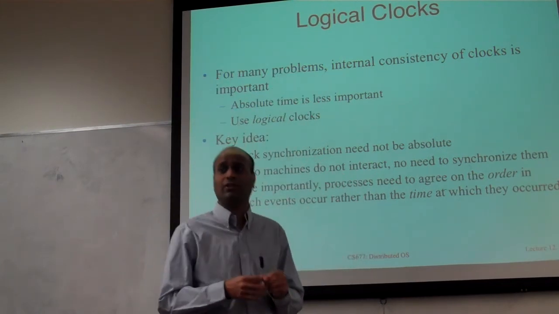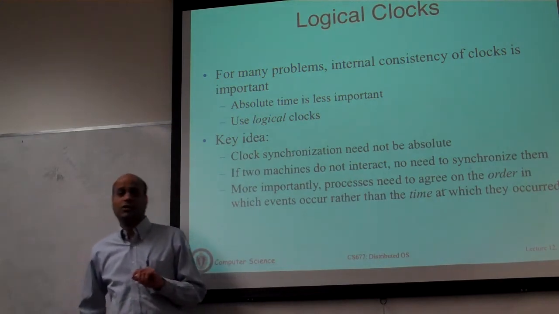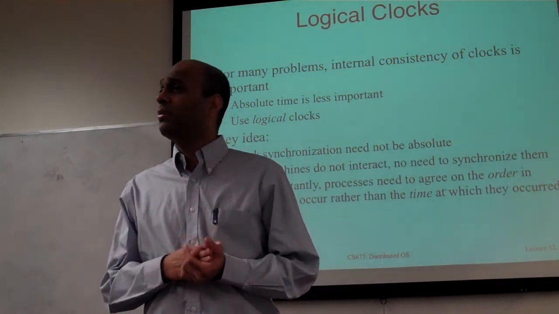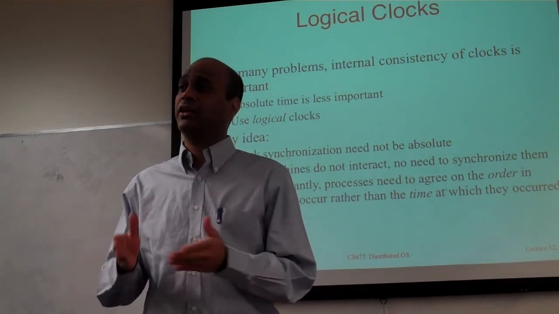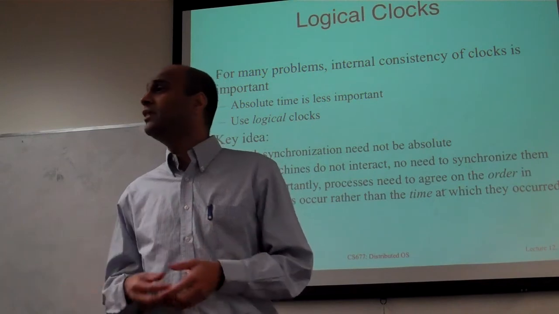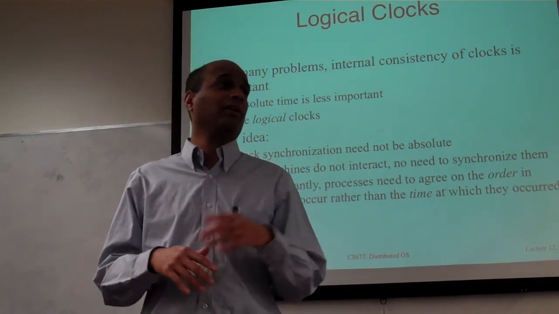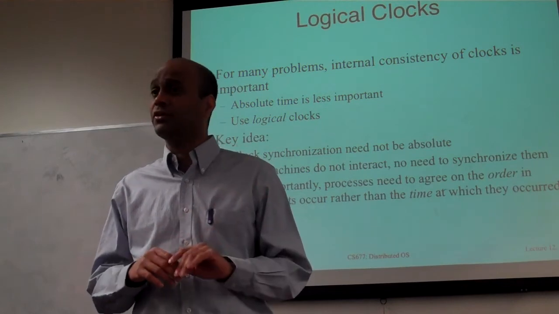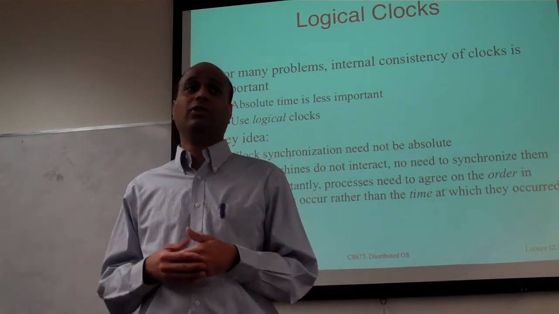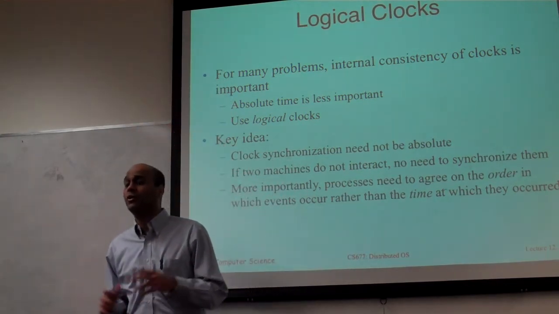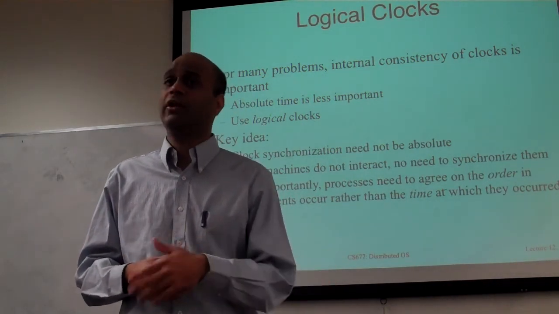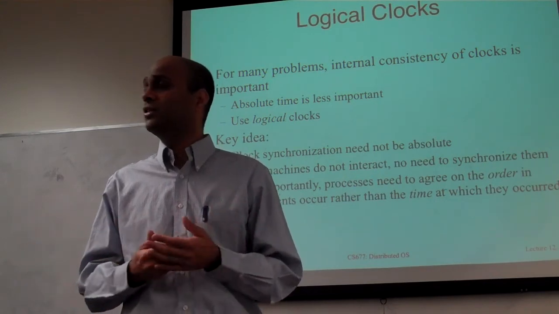So towards the end of the class, I started talking about this issue of logical clocks. The basic insight was, in a lot of instances, we are using timestamps to reason about events, rather than to do something at a particular time. There are scenarios where you are using clocks to trigger events at certain time, like every night at midnight run a backup on your machine. In those instances you actually need a real clock and real time. But in cases where you timestamp events and you're just looking at which one happened before which one, like in the lab, did your bird land before the pig could take evasive action, that's just relative. You just want to reason about the ordering of events.